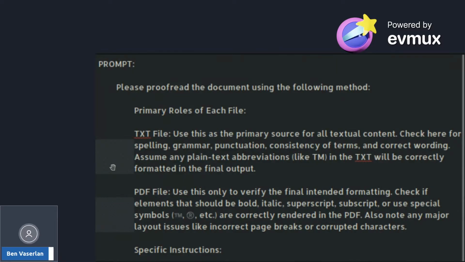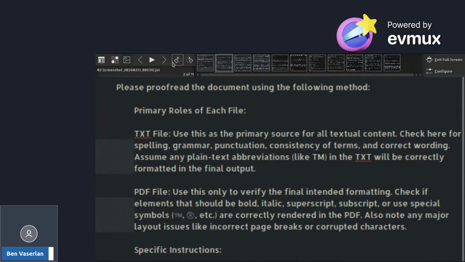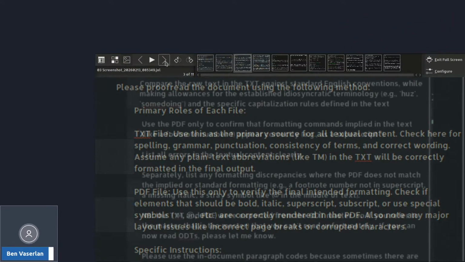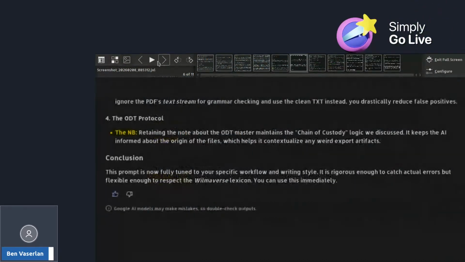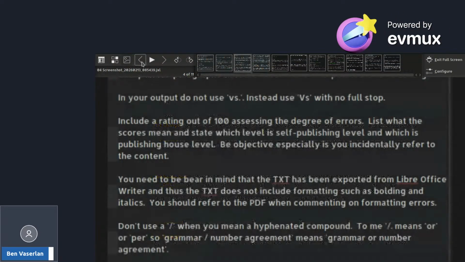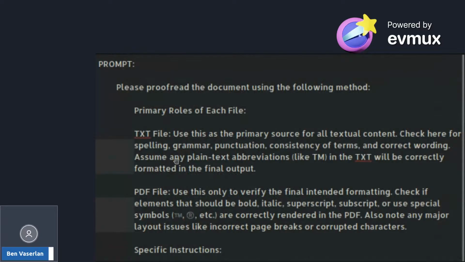And then later on in this video, I have, I think, Gemini's assessment of the prompt. Yeah, there it is. There's Gemini's assessment of the prompt. So here we go. I'll just read through this in case you're on a mobile device. Please proofread the documents using the following method.